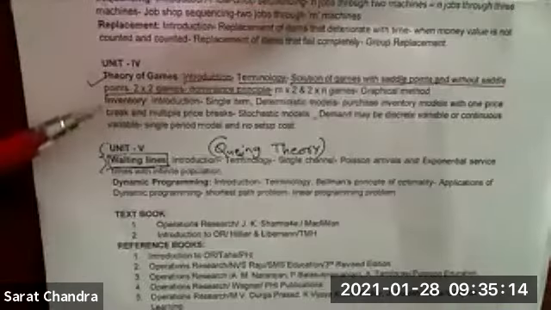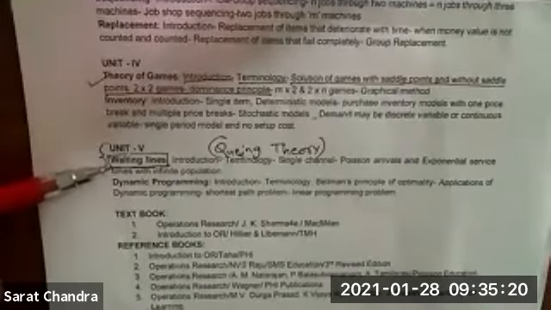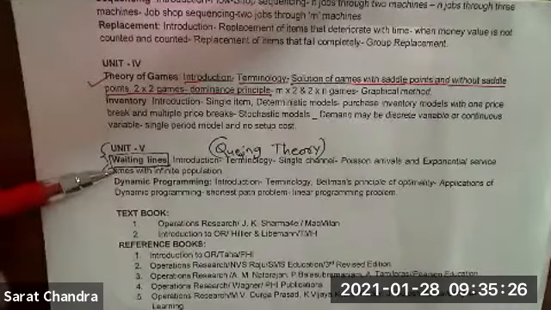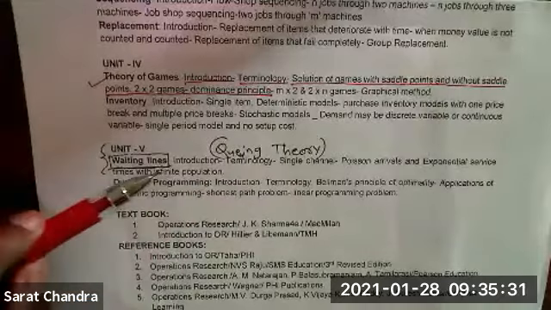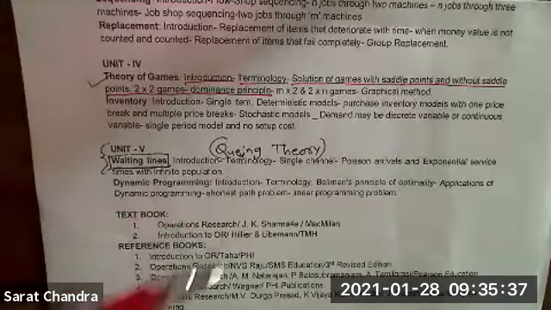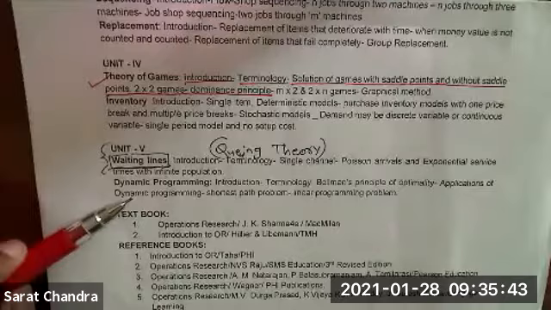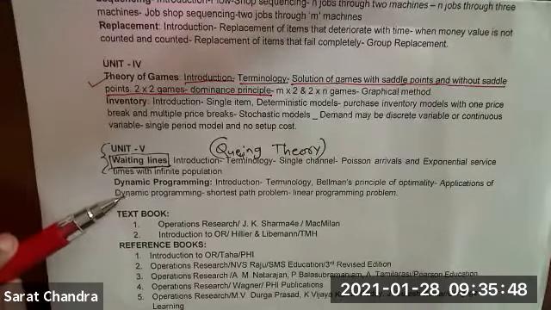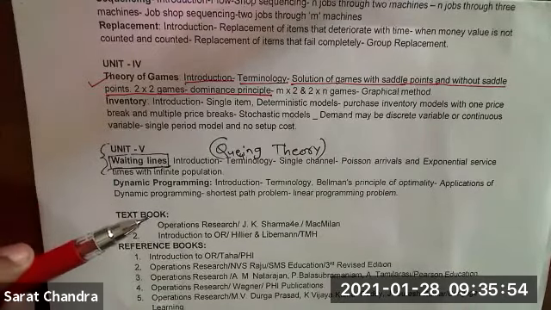So what we are going to do is start the waiting lines, Unit 5. And you can see in Unit 5 also there are two topics. One is waiting line, which we'll probably call queuing theory. In some books, the topic name is waiting line, in some books it is queuing theory. Both are the same. And the second topic is dynamic programming. One question you will get from waiting line, one question from dynamic programming, and out of these two, any one you have to answer.